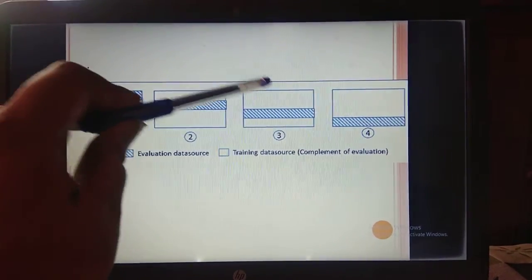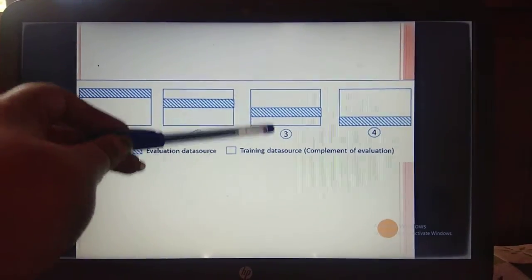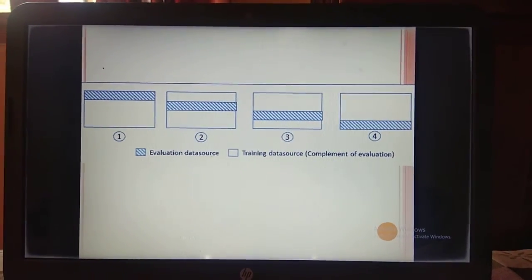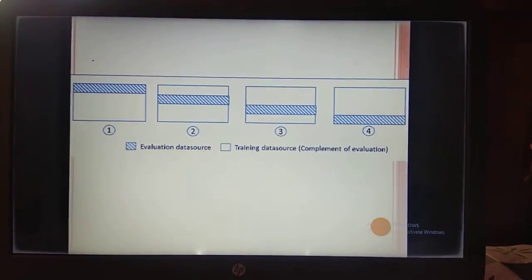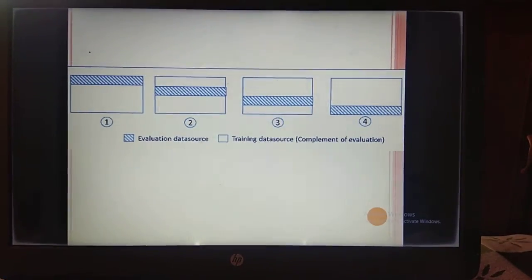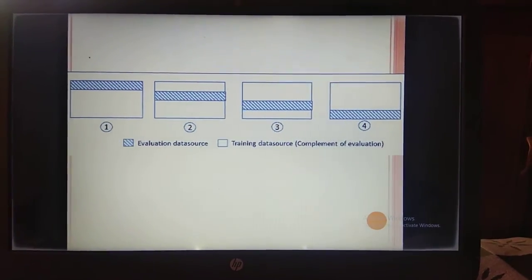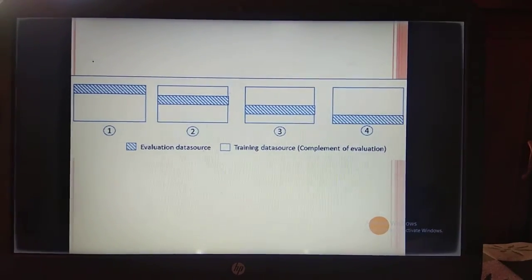In the third round, the first 50% is used for training and the last 25% is also used for training. In between, the portion from 50 to 75 is used for evaluation. In the last round, the last 25% is used for evaluation and the first 75% of data is used for training.